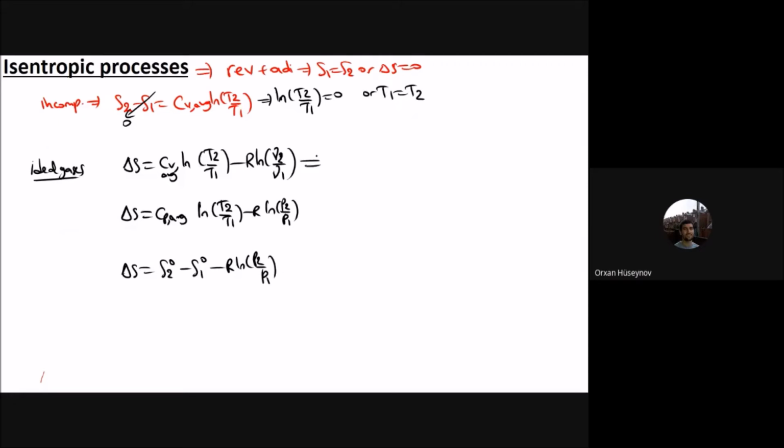Now let's see the first case. If the entropy is constant, the left hand side will be 0.